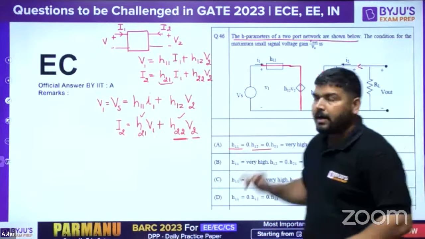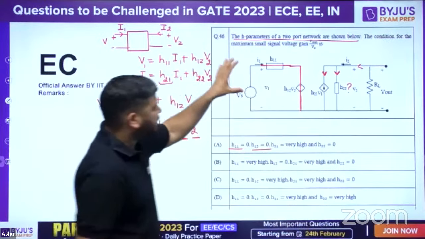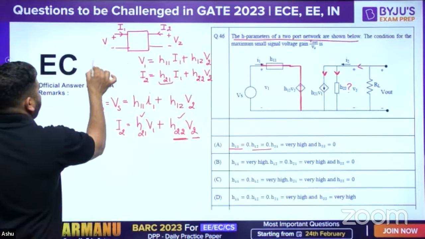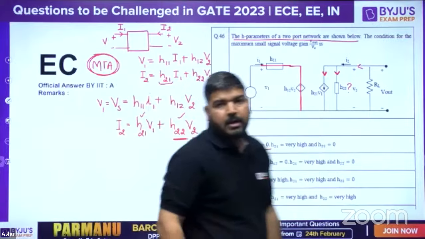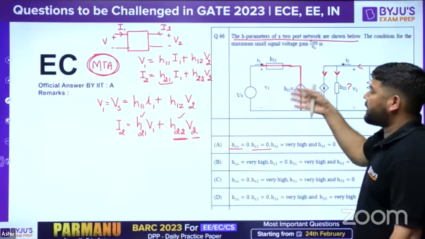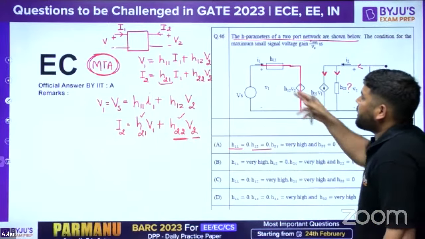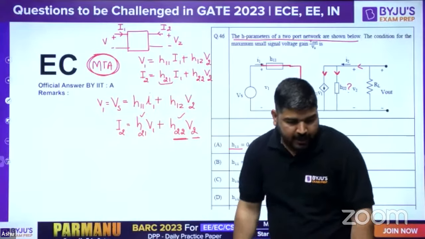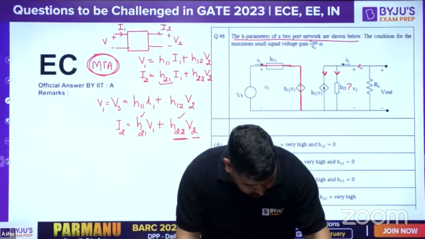I hope it is clear why this question is wrong. So you can claim accordingly. So this question has to be marks to all. Marks to all, because this question is contradictory. It's not satisfying the things which are provided. I mean, the statement and the diagram is contradictory. Moreover, the units are not provided, so we can't write. And moreover, the answer given is itself contradictory. So that's why this is wrong. I hope it is clear. So let's move to the next question.